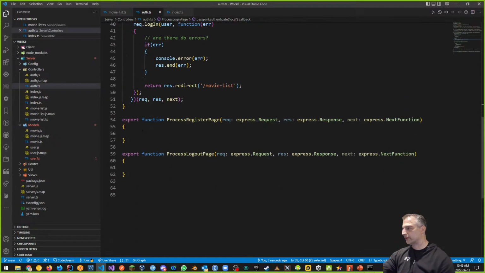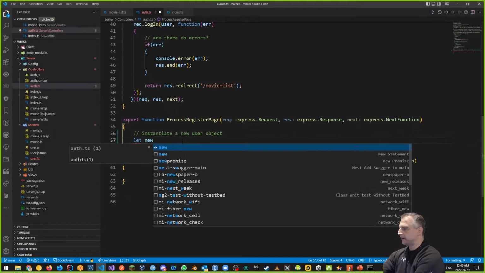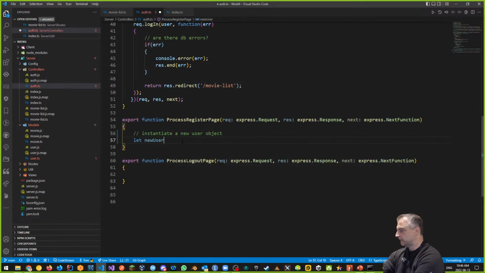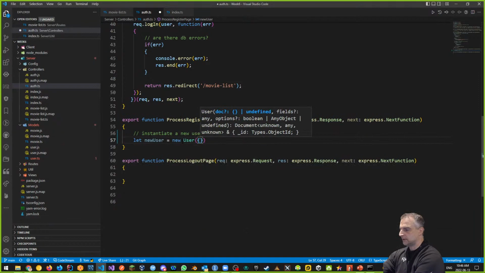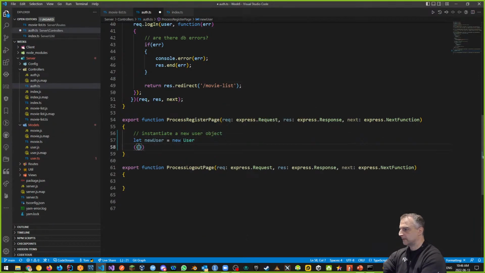All right, let's now process the register page. The register page is a little bit different, and it works like this. We can instantiate a new user object. That's the first thing we want to do. We can say that my new user object is a new user, and we want to use constructor notation. So we'll put that over here.